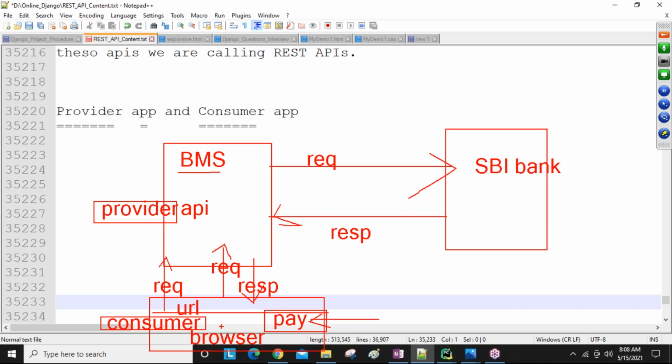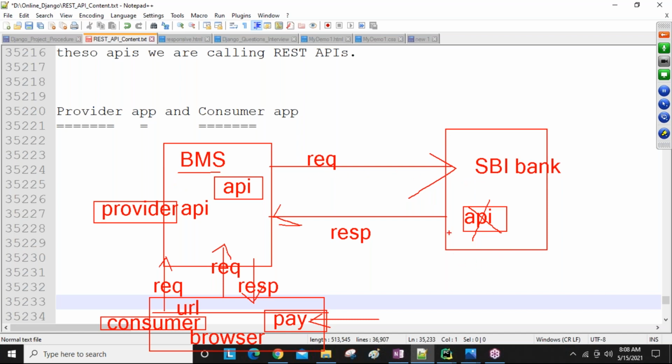Okay, so if the bank application person is not developing REST APIs, then from BookMyShow, the bank-related APIs I'm going to use are unavailable. So from the BookMyShow application, I'm unable to communicate with SBI bank.